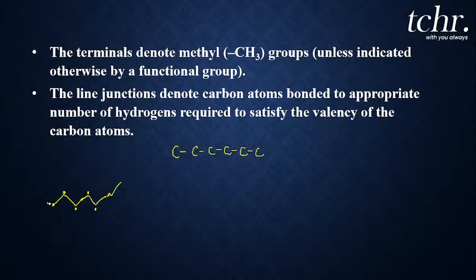The terminal carbons have the methyl group, CH3, and the remaining carbon atoms have CH2 groups. Total 6 carbon atoms. So what do you name it? Yes, it is hexane, right? Hope it is clear for you all.